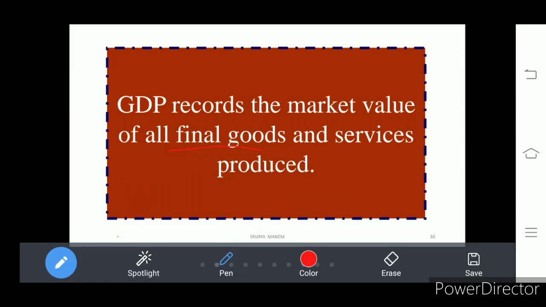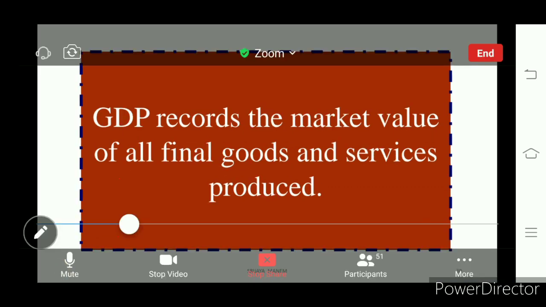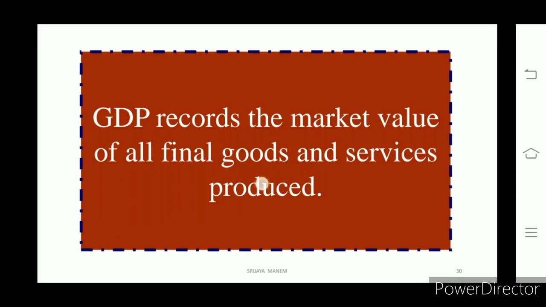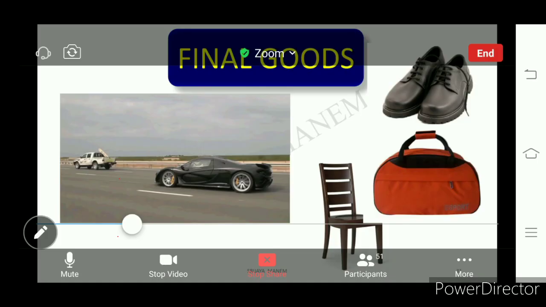Final goods. That means finished goods, which will not go for a producing process in a further stage. The goods which are directly consumed are called final goods. So economists suggested while calculating the GDP, they have to take final goods and services, and that too at a market value. Which value? Market value.